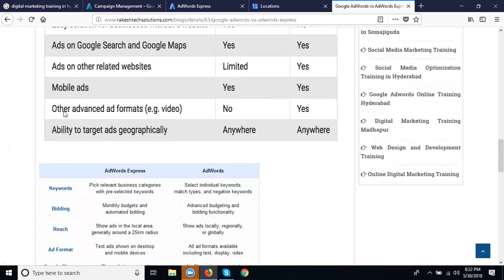See, other advanced format, video. AdWords Express will be no. AdWords will be yes. Last one: ability to target ads geographically. Anywhere. First time when you install Google AdWords Express, they can target only one location. This is called local business. Right now they have implemented anywhere, global. Is it clear? This is the difference. It's a very important one for AdWords and AdWords Express.